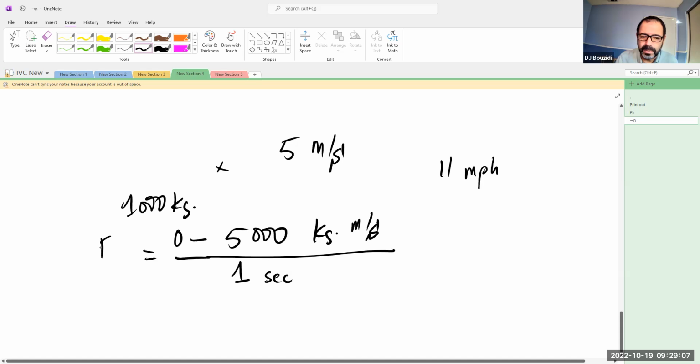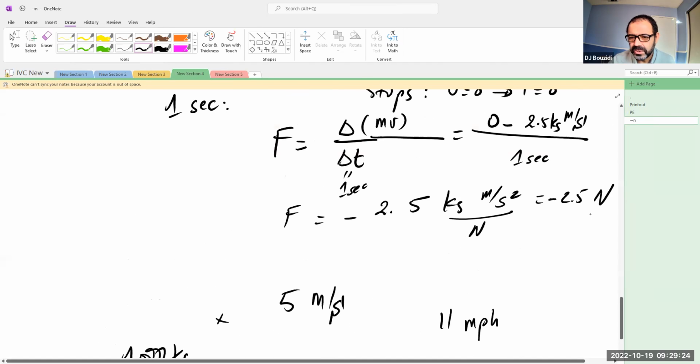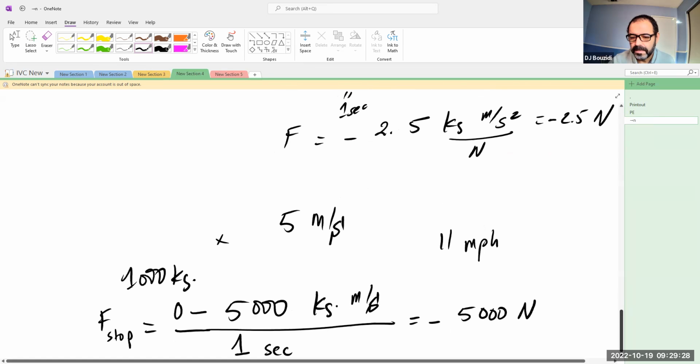So the force required to stop a car is going to be even higher: negative 5,000 newtons. Again, kilogram meter per second squared is a newton. So 5,000 newtons versus 2.5 newtons. It requires a lot of force.